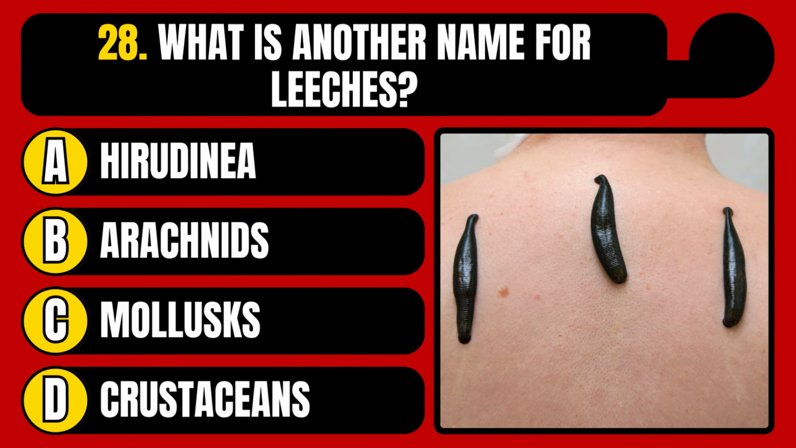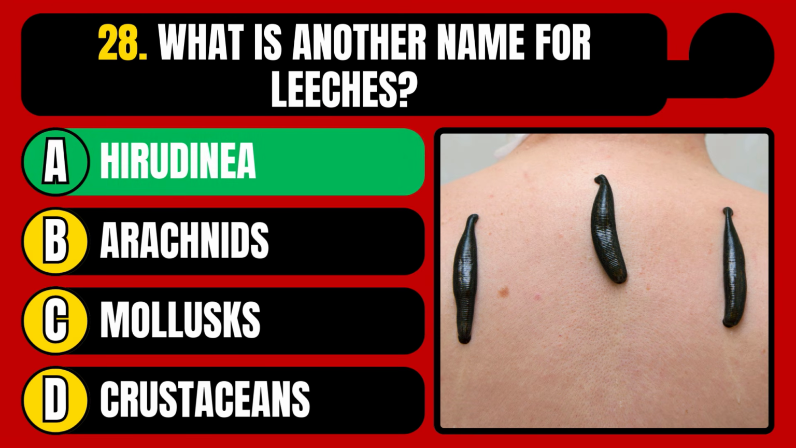What is another name for leeches? Hiradinia, arachnids, mollusks, or crustaceans? The correct answer is option A, Hiradinia.